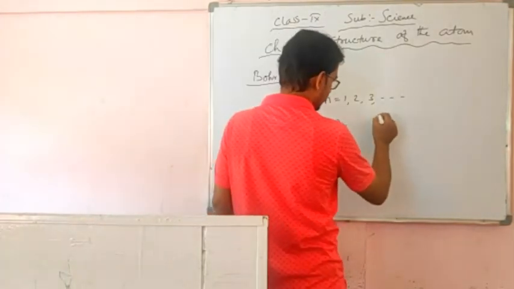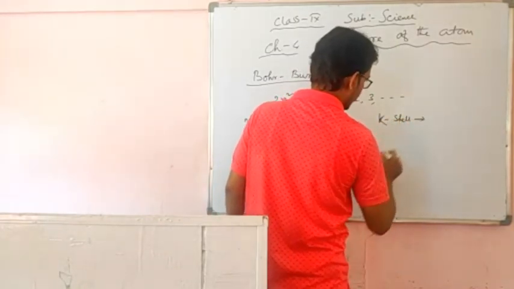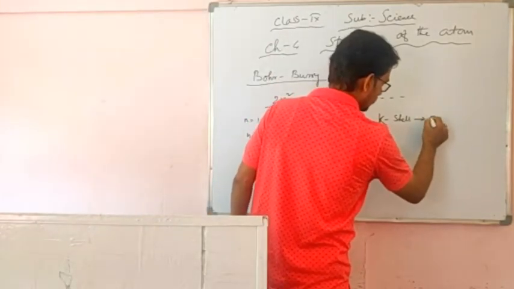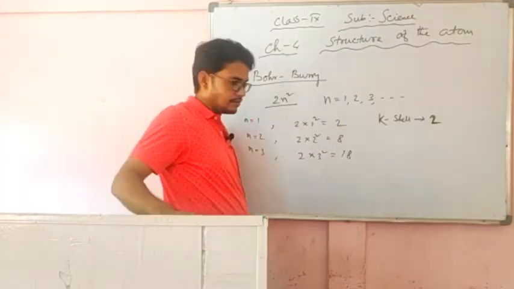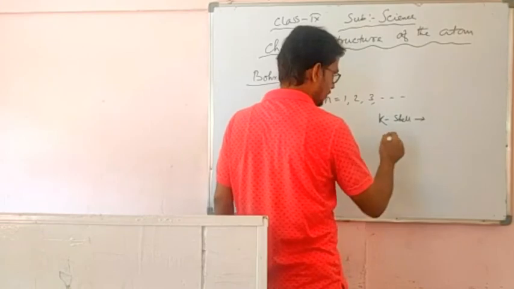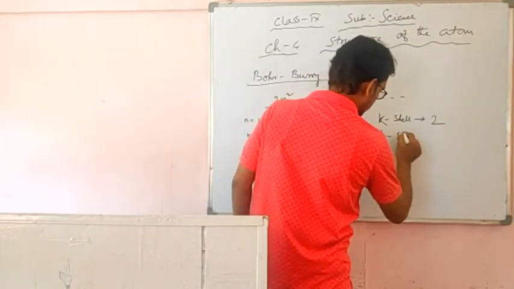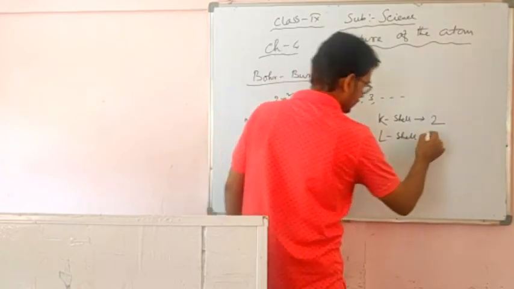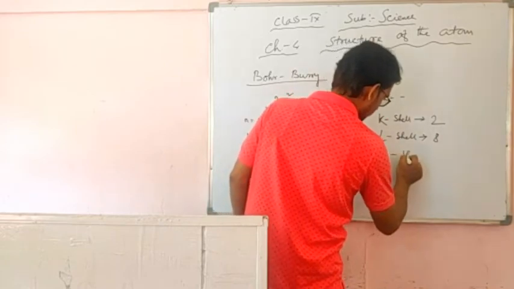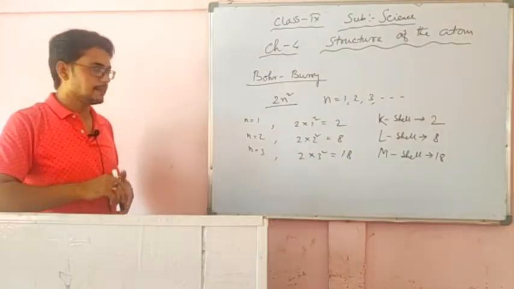So in the first orbit, that means in the K shell, the maximum number of electrons that can stay is 2, according to their scheme. In the L shell, a maximum of 8 can stay. In the M shell, 18. So this is the scheme given by Bohr and Bury.